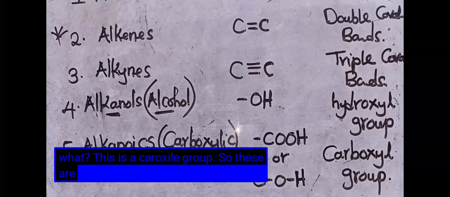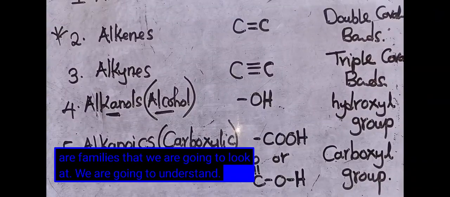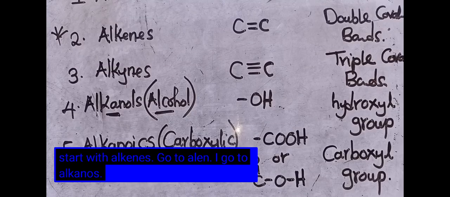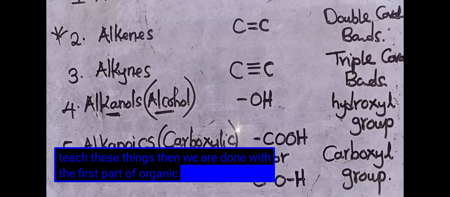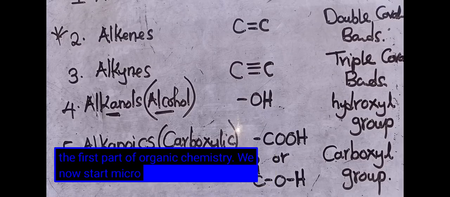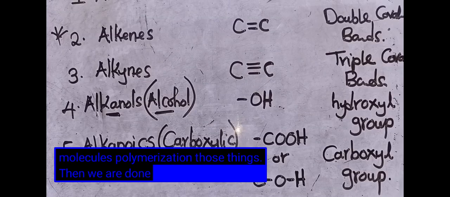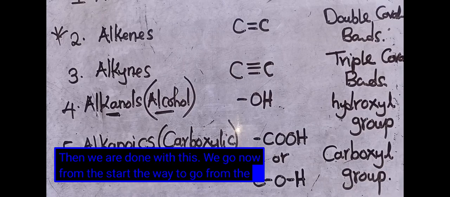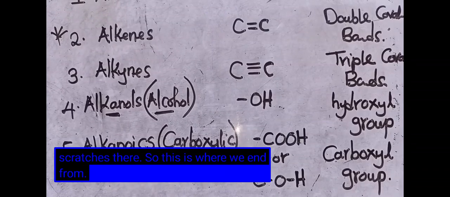So these are the families that we are going to look at and understand. I will start with alkanes, go to alkenes, I go to alkanols, I go to carboxylic acids. Once I teach these things, then we are done with the first part of organic chemistry. We will now start macromolecules, polymerization, those things. Then we are done with this. We go now from the scratch. So this is where we end.